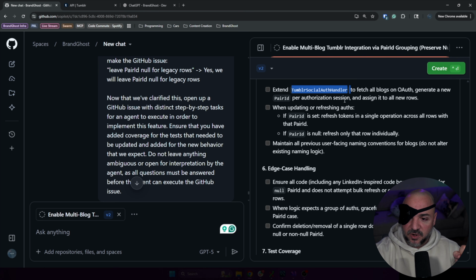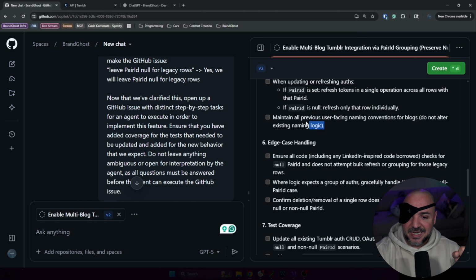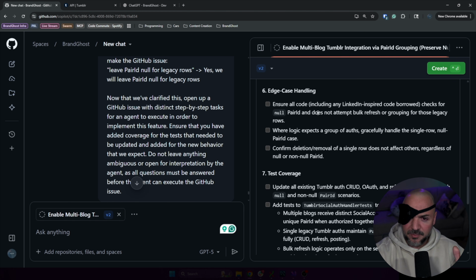Extend this class. This is where a lot of the logic is. When updating or refreshing, it must take the pair ID into account. Maintain all previous user-facing naming conventions for blogs. Do not alter existing naming logic. So there's a couple of spots where we will give a name to an account automatically, so I'm just telling it to use the same. I'm feeling pretty good about this.